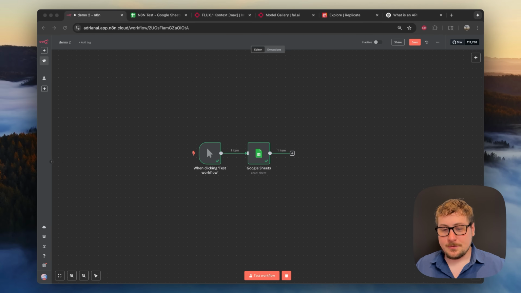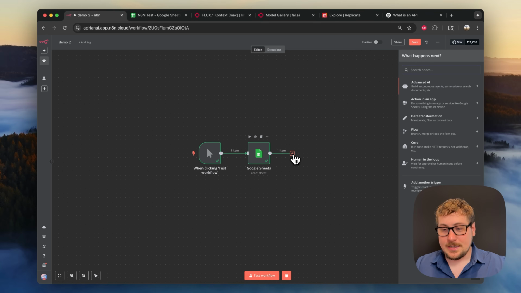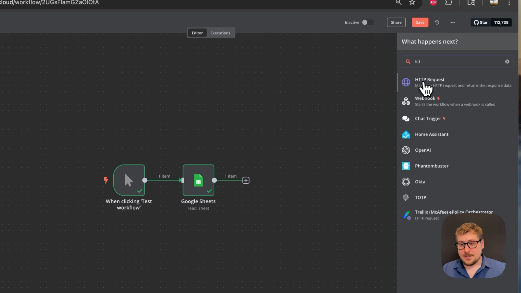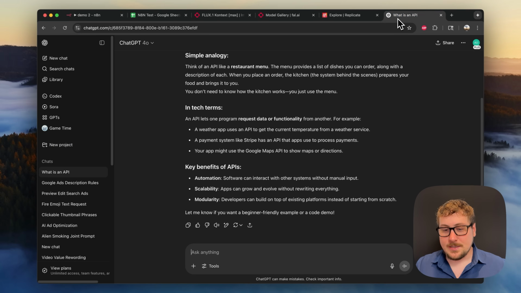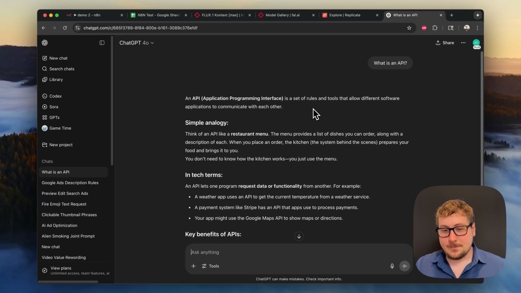Okay, and now we've got to an extremely important part that's very crucial for almost all of the automations I create. We're going to hit that plus, and then we're going to add an HTTP request node. This is an extremely popular node that we're going to use to interface with other companies' APIs. And if you don't know what an API is, ChatGPT has an explanation right here. You can pause and read it, or ask follow-up questions or whatever you want.